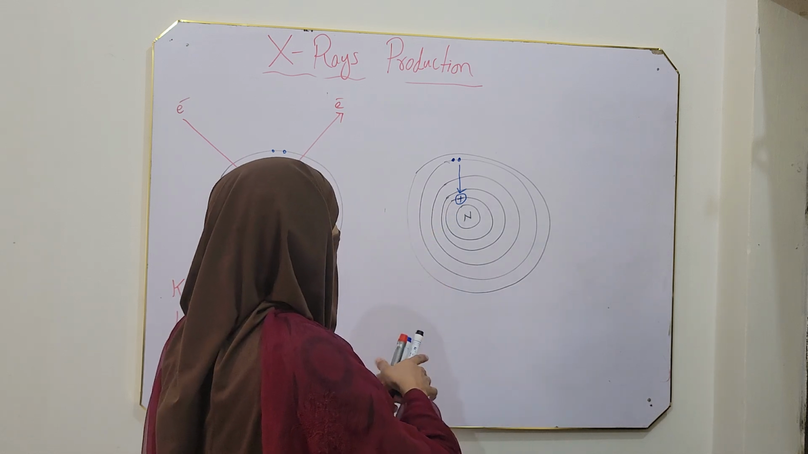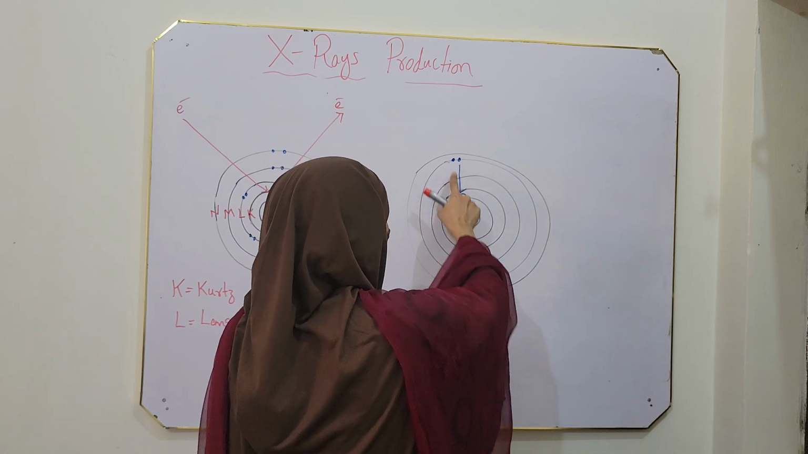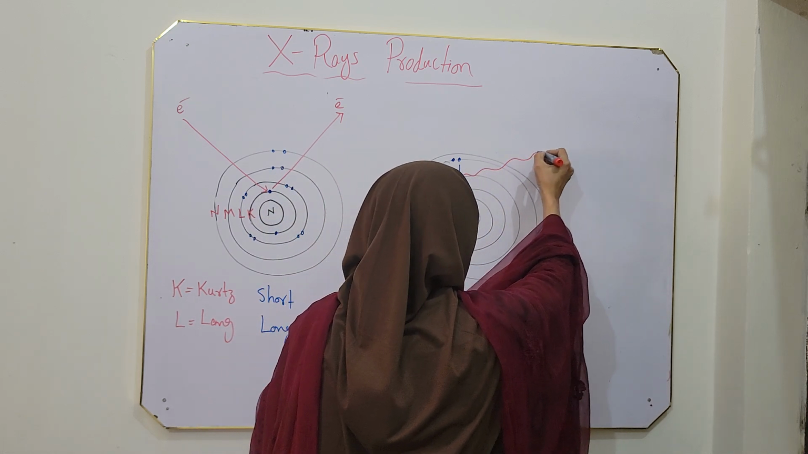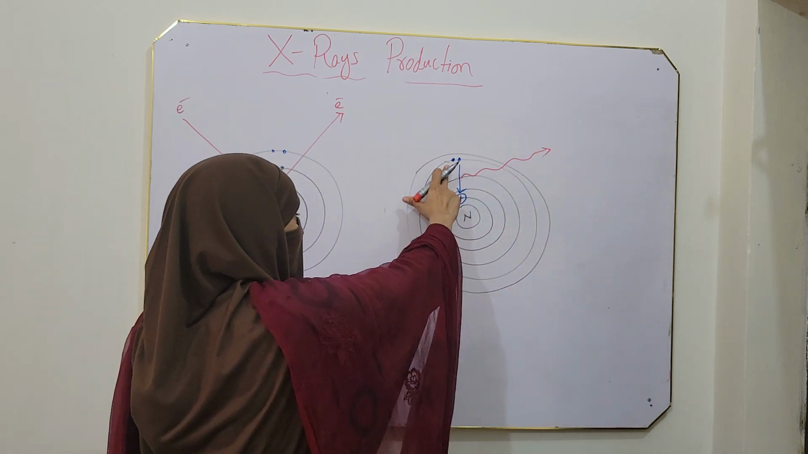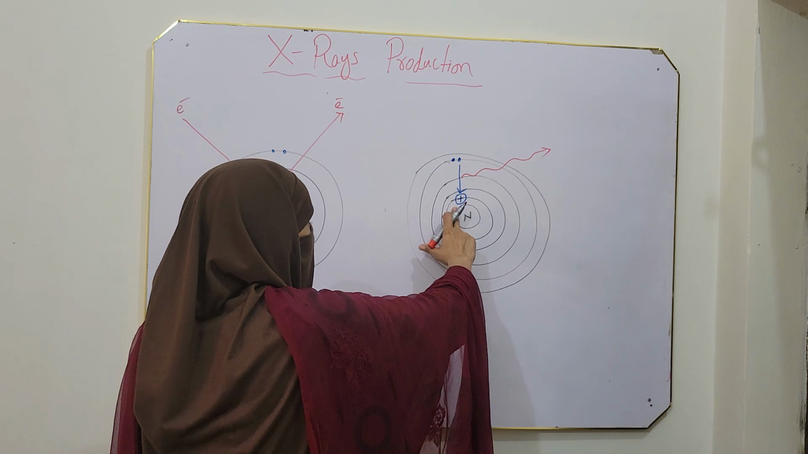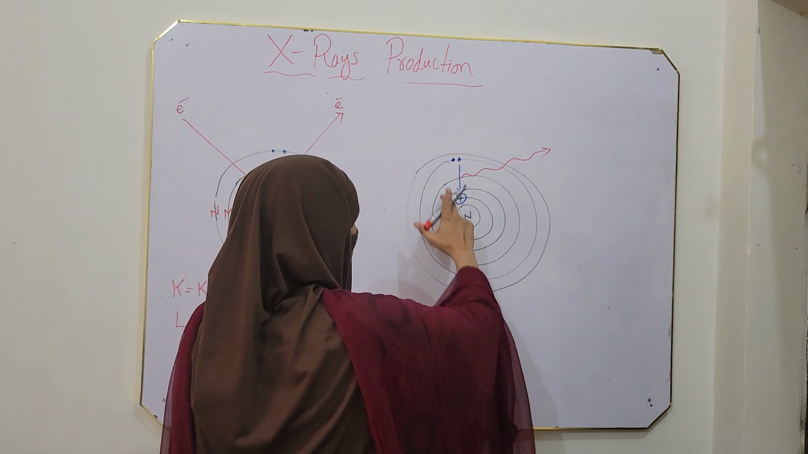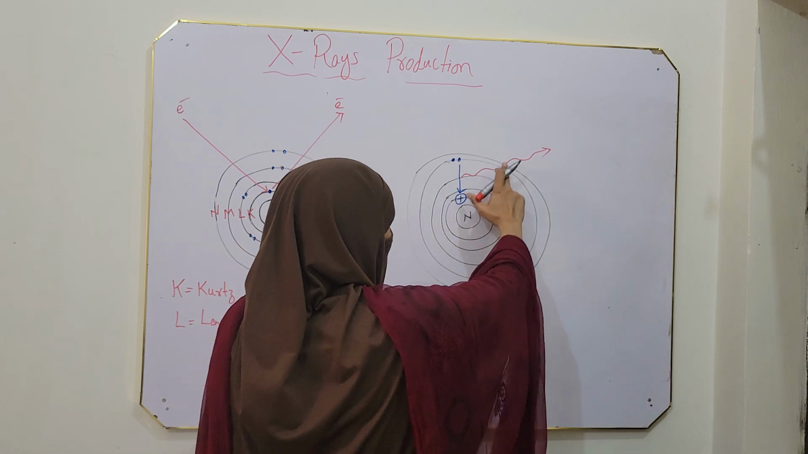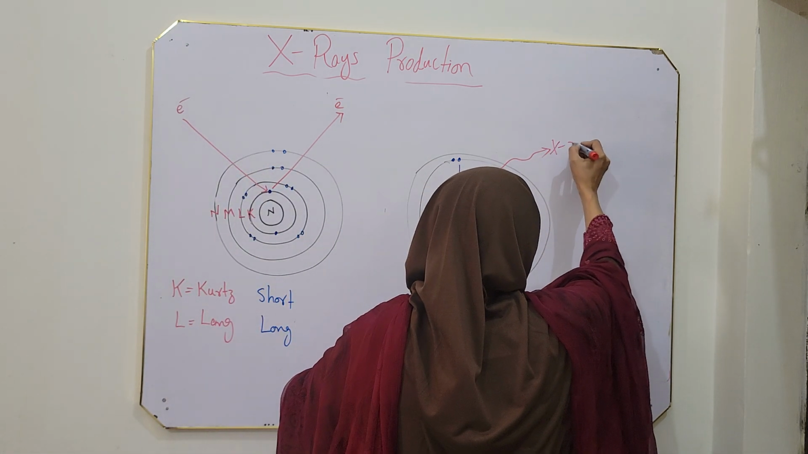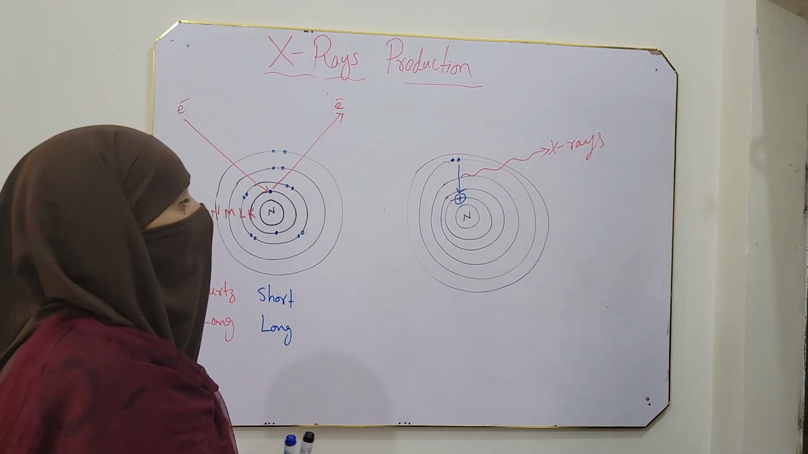Now there is a difference of energy between this outer shell and inner shell. This difference of energy is released in the form of photons. Outer shell electrons have high energy. When these high energy electrons jump into the inner shell with low energy, the difference of energy between these two shells is released in the form of photons, and these photons are basically X-rays. So this is how X-rays are produced.